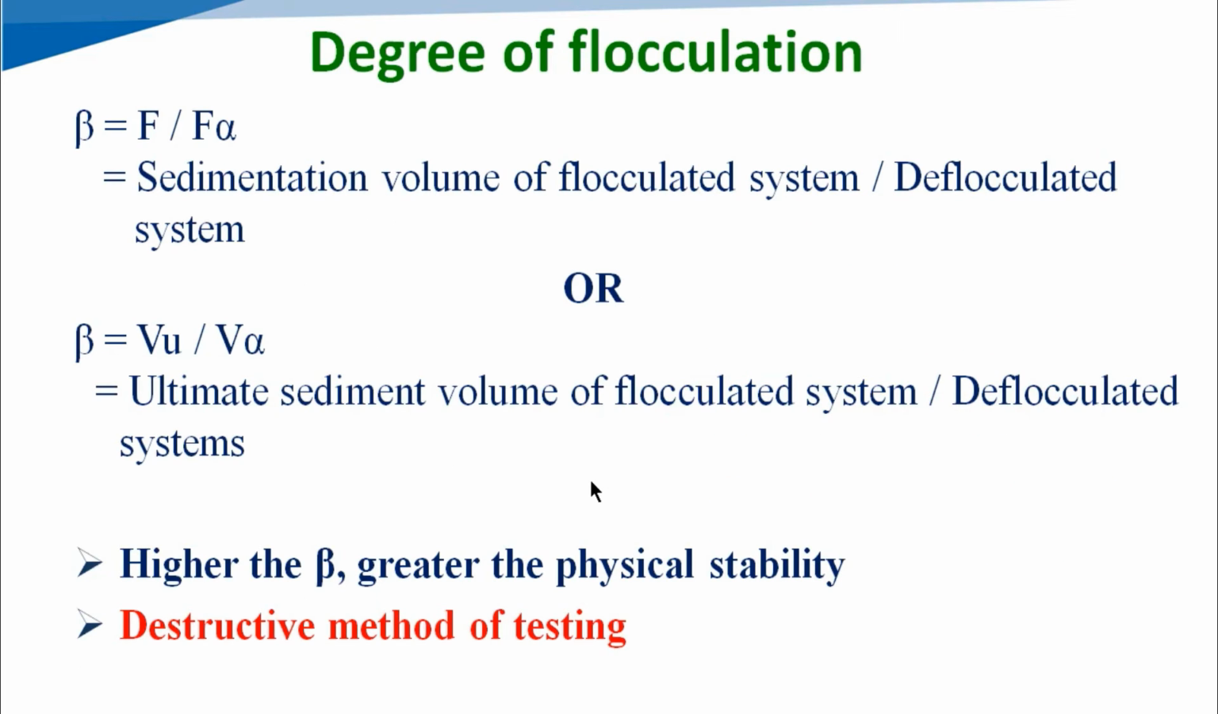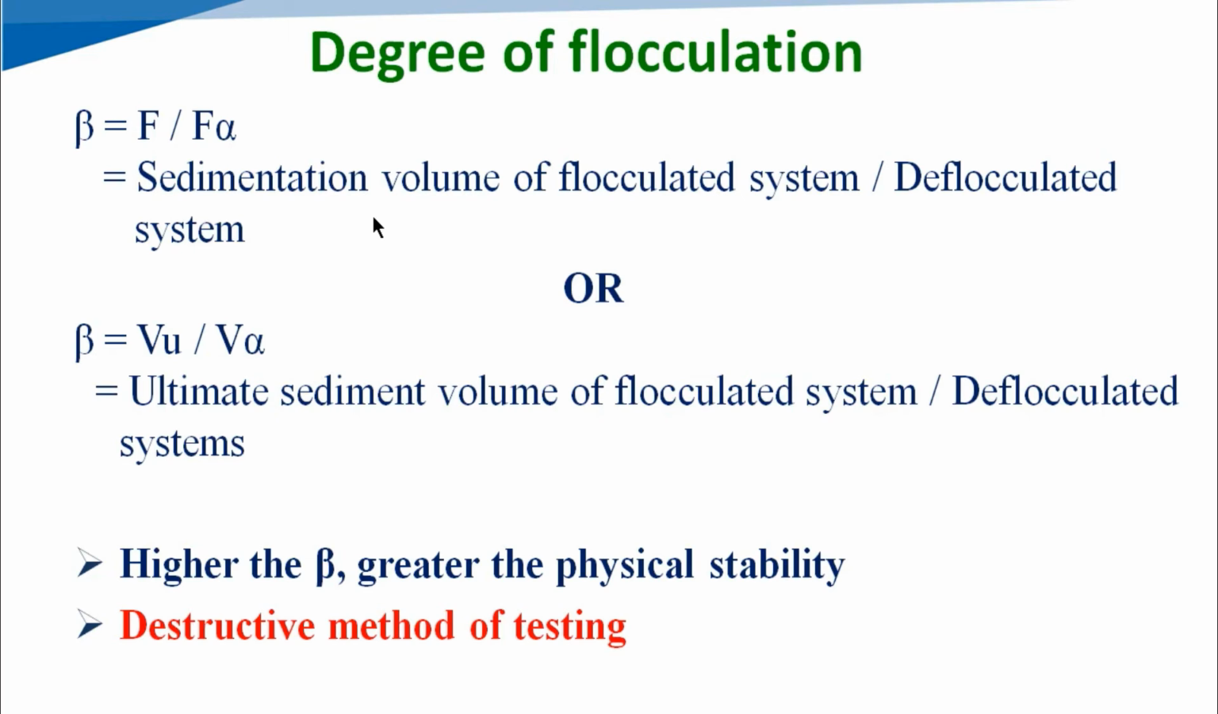Then afterwards, degree of flocculation. Here the degree of flocculation is denoted by beta, and the equation is beta equals F divided by F alpha, where F is the sedimentation volume of the flocculated system divided by the sedimentation volume of the deflocculated system.